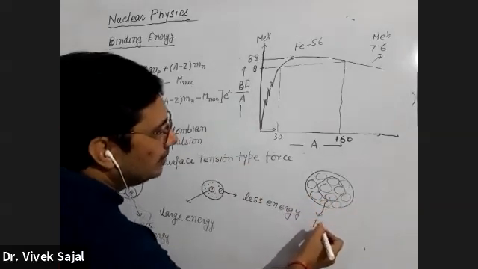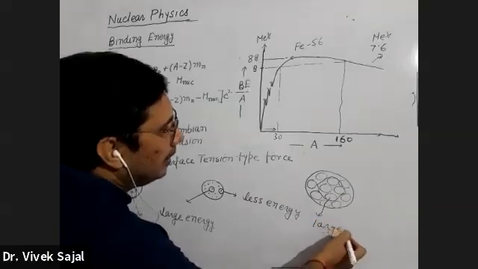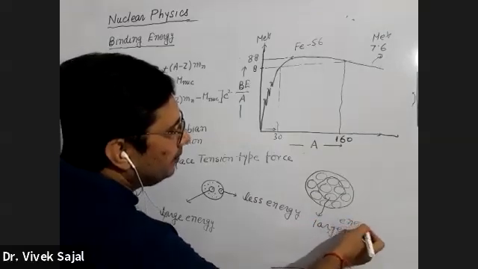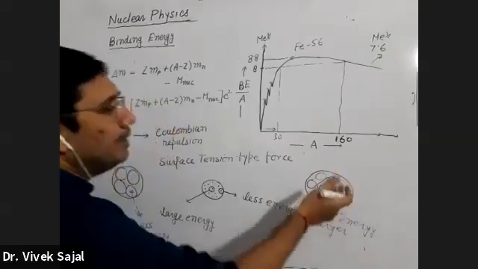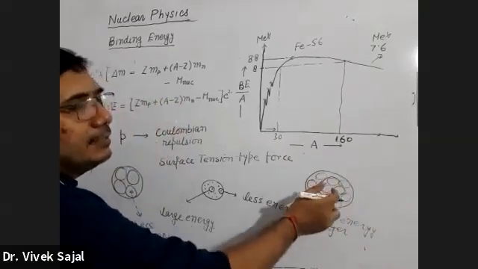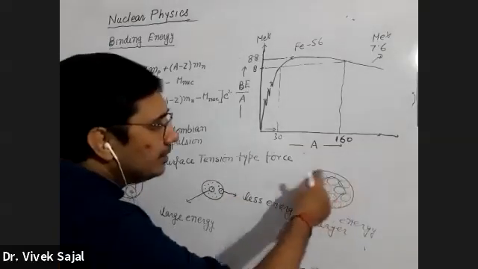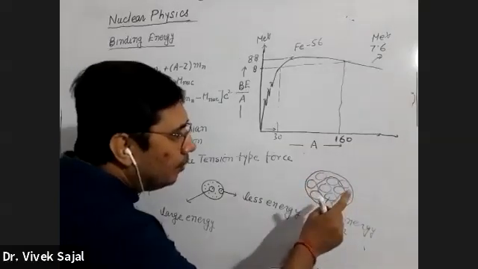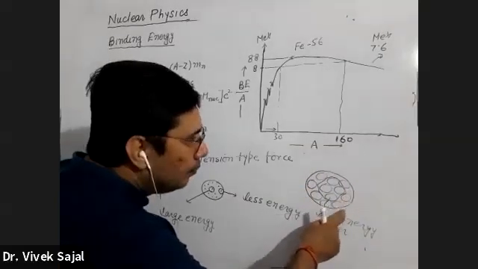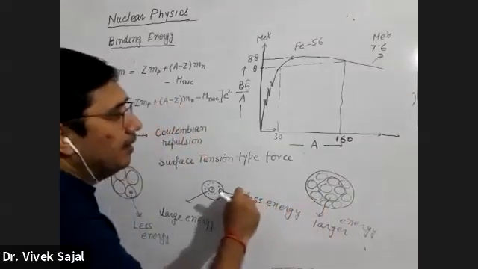You need larger energy to remove them. So automatically, the average value of binding energy per nucleon will be less for this nuclei and higher for this nuclei.